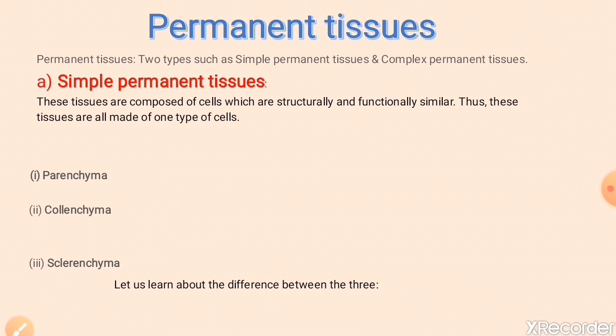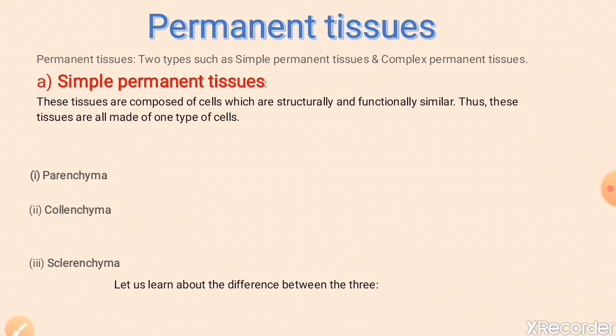सिंपल परमानेंट टिश्यू में सारी सेल्स एक ही टाइप के सेल्स से बने होते हैं. These tissues are composed of cells which are structurally and functionally similar. Thus, these tissues are all made of one type of cell.